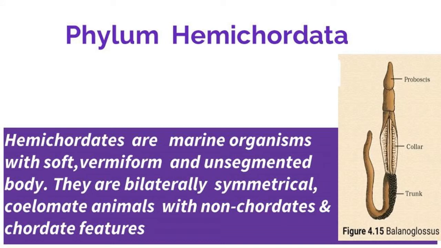The last one is phylum Hemichordata. It is a marine organism with a soft, vermiform and unsegmented body. I gave you one example, Balanoglossus. You can see this picture. They are bilaterally symmetrical coelomate animals with non-chordate and chordate features. They have gill slits but do not have a notochord. The example is acorn worms, below the picture.